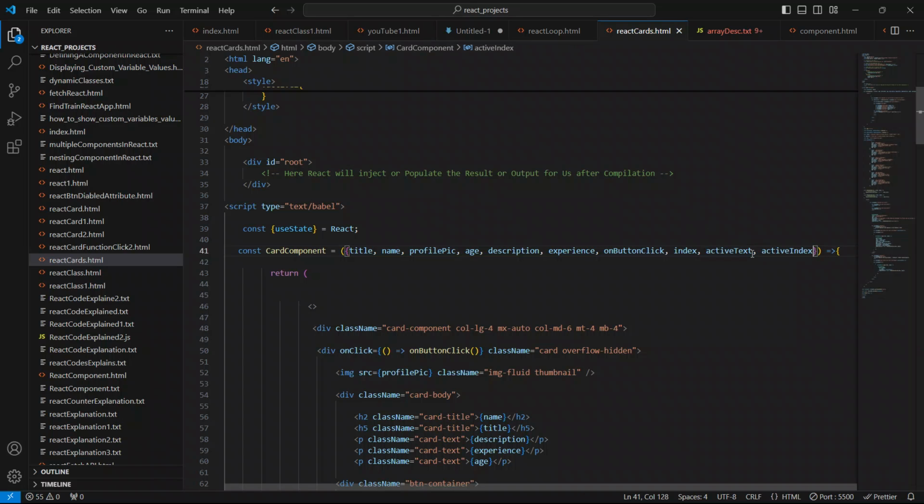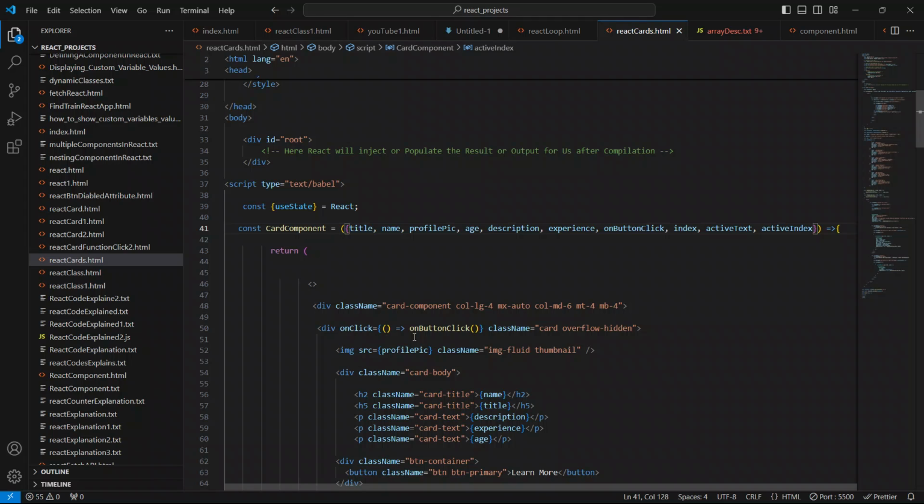Now we have to define the conditions on this container div, this card div. We are just going to concatenate the class, and to do that we have to use a backtick. To concatenate the class we use the backtick, and say dollar, like this, and then say this active index.